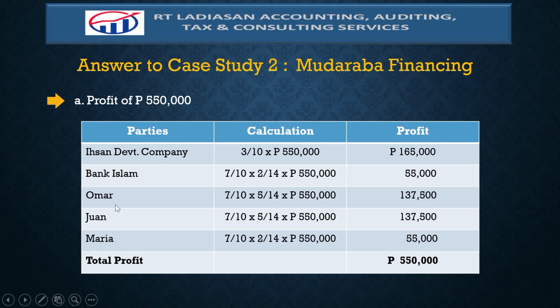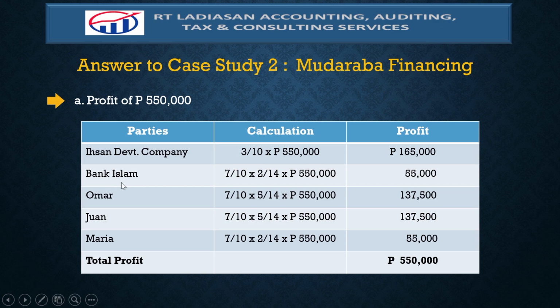The first Mudaraba contract is entered into by the following parties: the Bank Islam as the Mudarib, and Omar, Juan, and Maria as the capital providers based on the agreed ratios of 2:5:5:2.